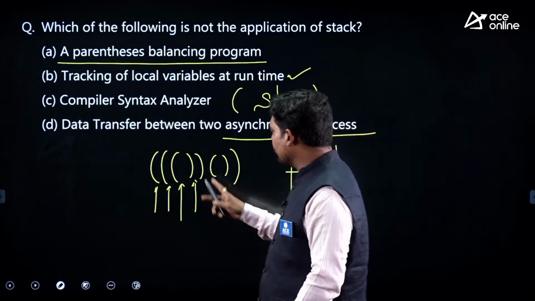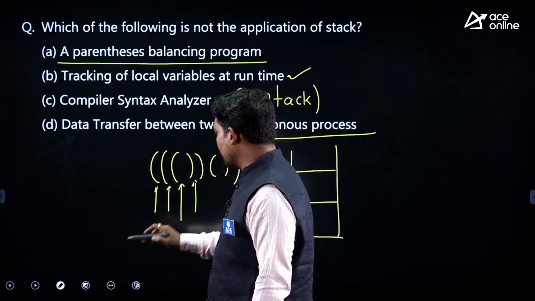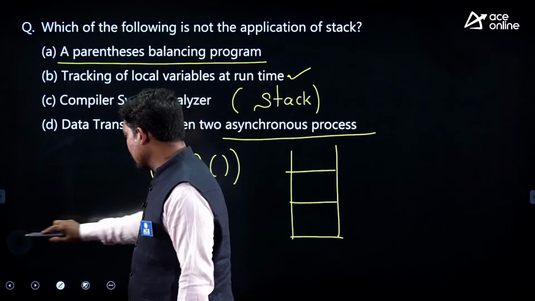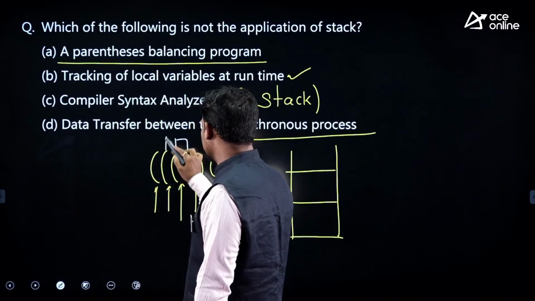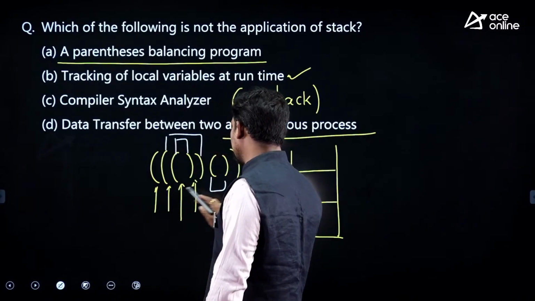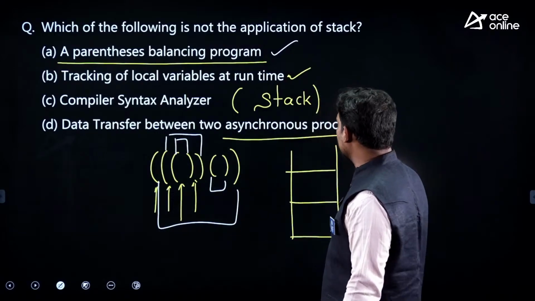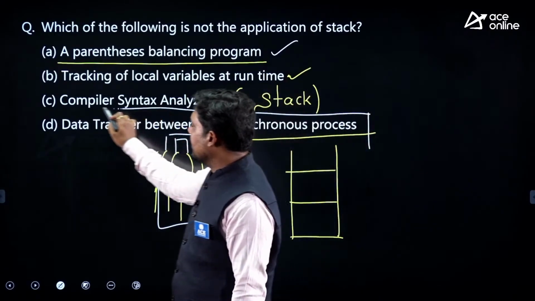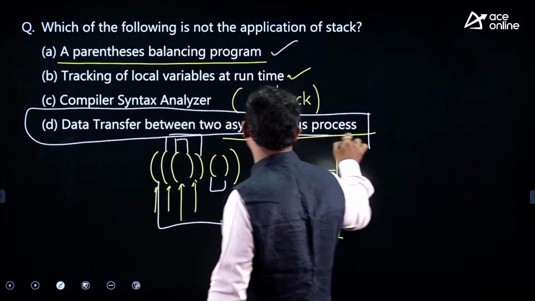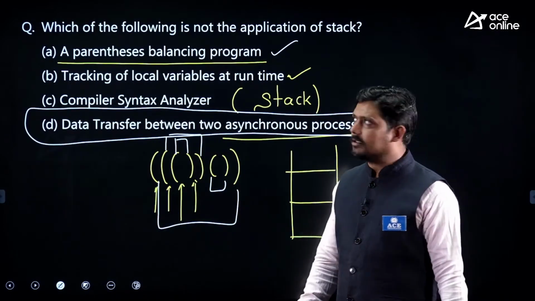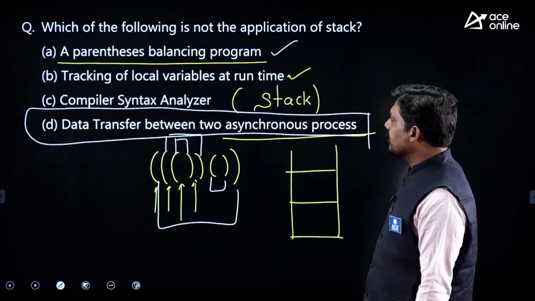You can also verify this here: this is one part balanced, this is one part, this is also balanced, and this is balancing this one. So this is balanced and this is also an application. So last we are left with only this, the data transfer between two asynchronous processes. That is not an application of the stack.